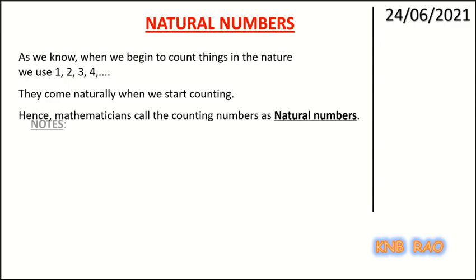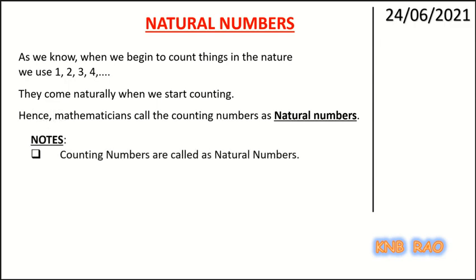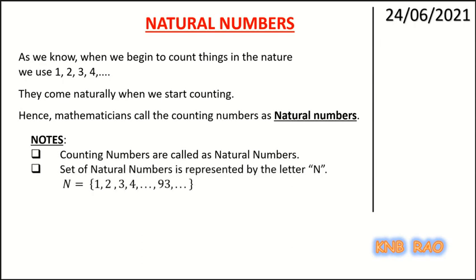Okay. So here are the important things to note down. Counting numbers are called natural numbers. The set of natural numbers is represented by the letter N, and this set is written like N is equal to, with flower brackets beginning and closing, which shows that we are writing a set.